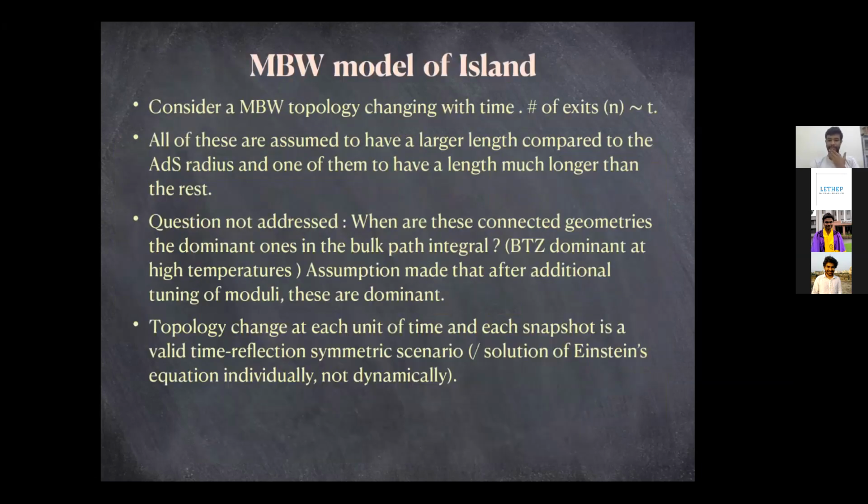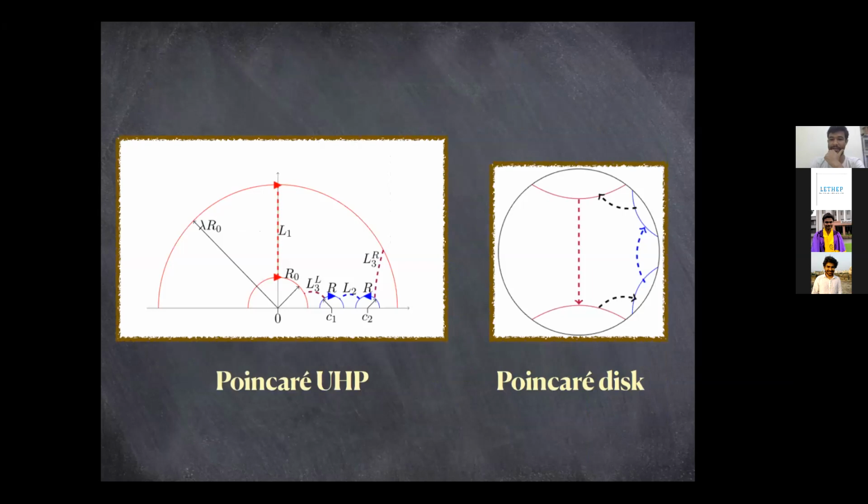And the comment that you made about the dominance in the path integral, are you saying that there is some difficulty getting control of how this actually happens dynamically? You expect these geometries to be relevant in the path integral?